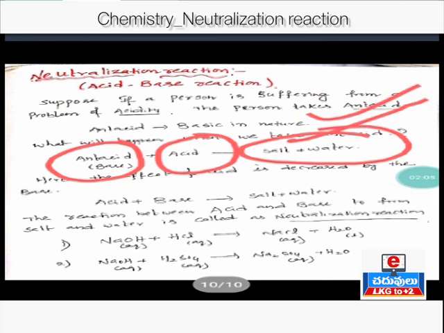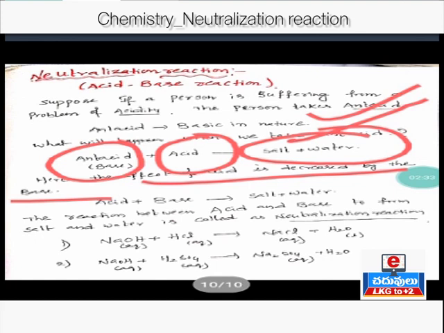Neutralization reaction takes place when we consume an antacid tablet. Clear? Here, the effect of acid produced in our stomach is decreased by the base, antacid.